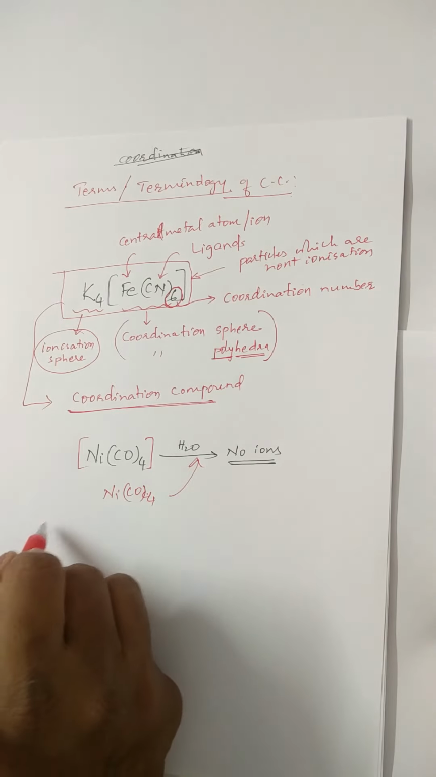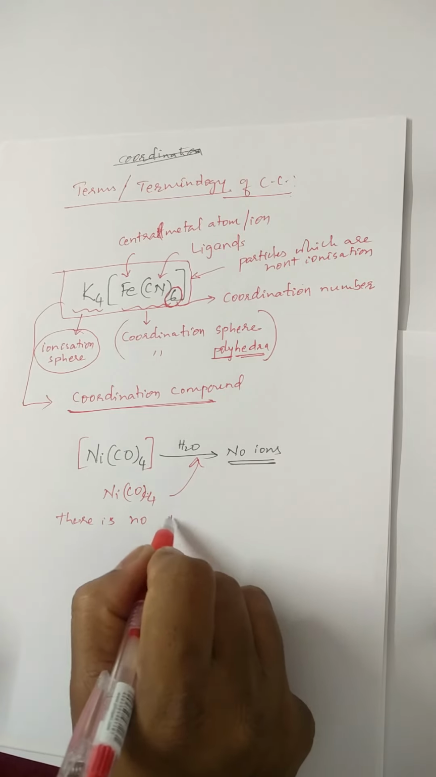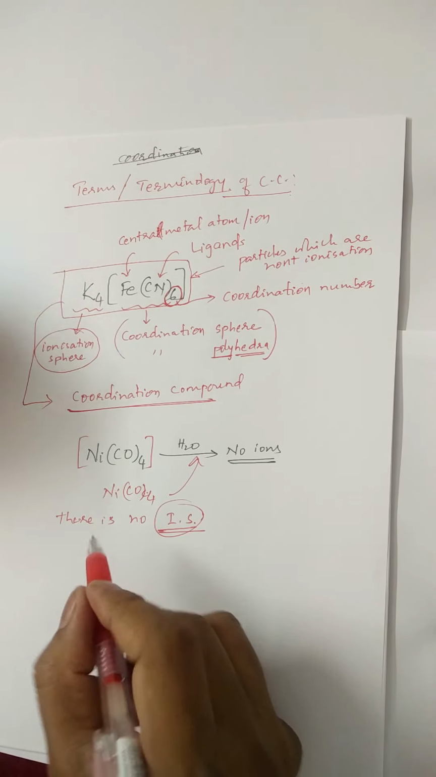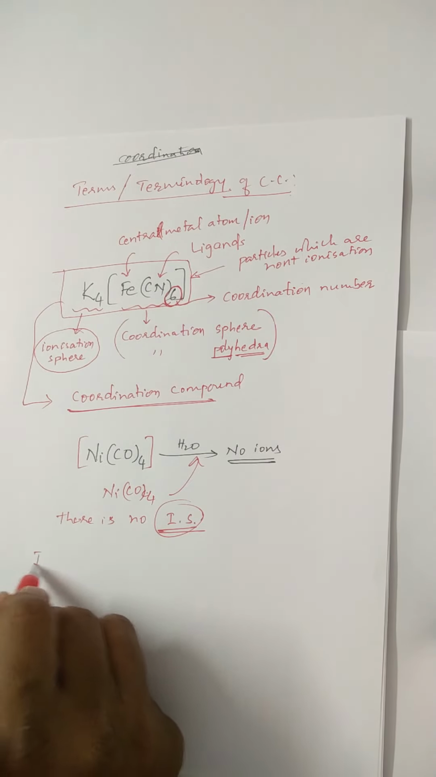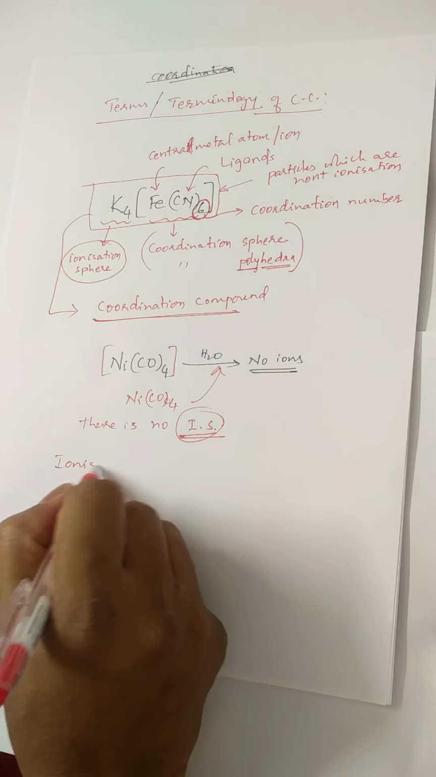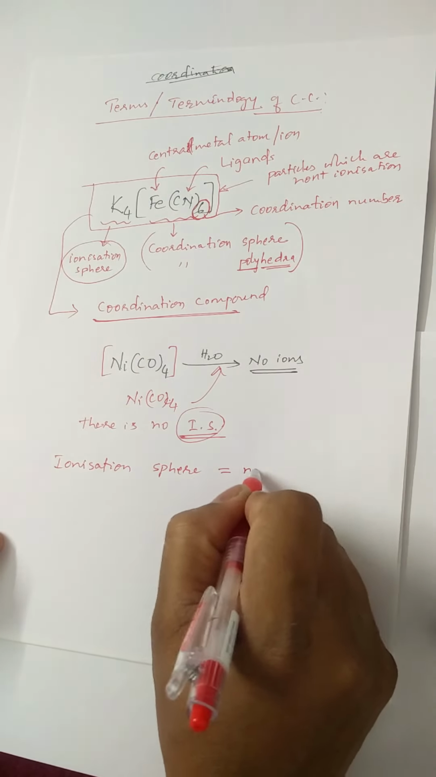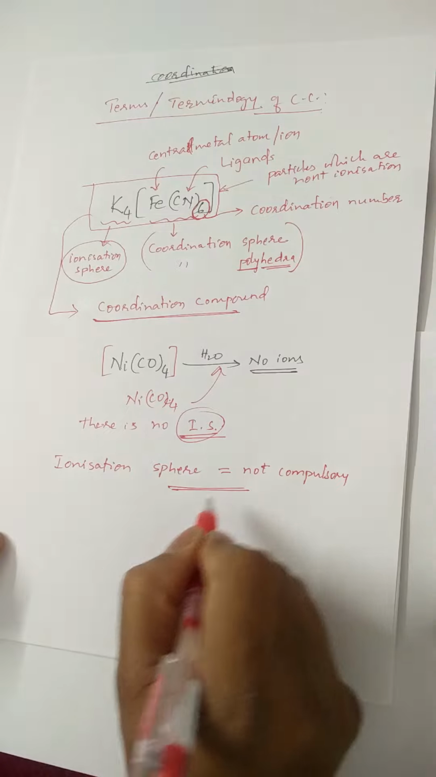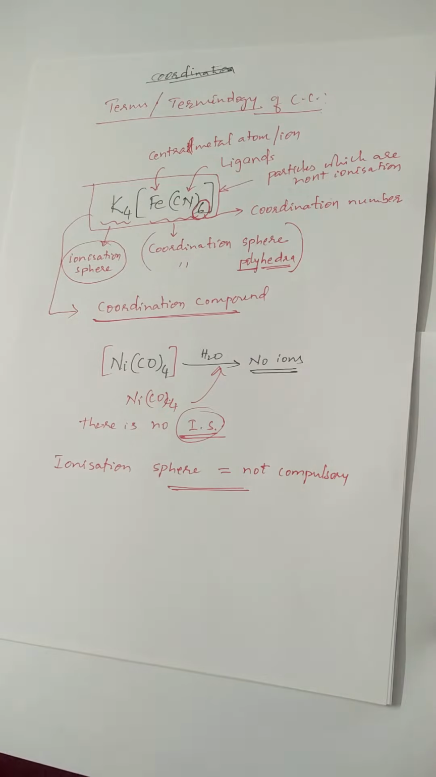Do you notice this? There is no ionization sphere in this. In this case, ionization sphere is present. In this case, ionization sphere is absent. It means that the presence of ionization sphere is not compulsory for a substance to be a coordination compound. Clear, friends? Let me repeat this.